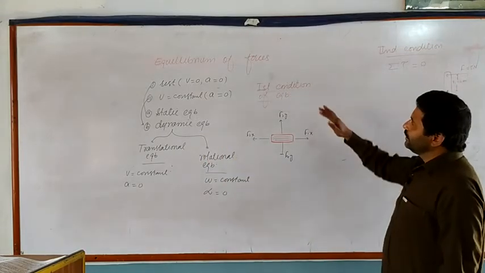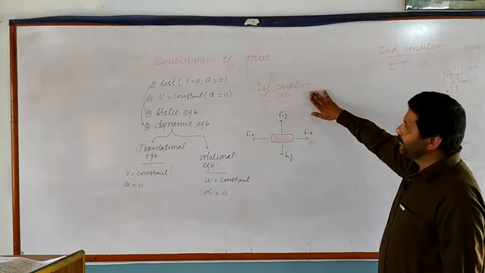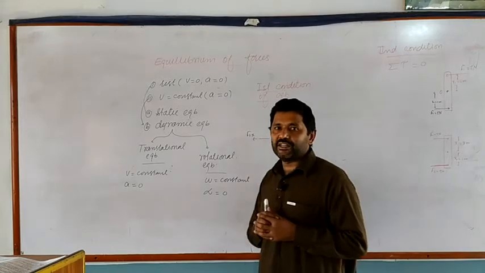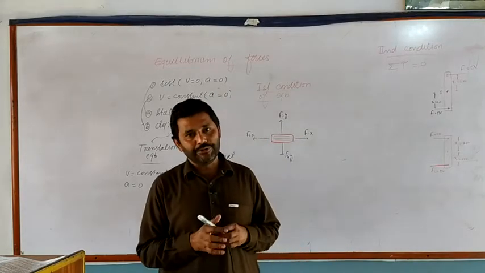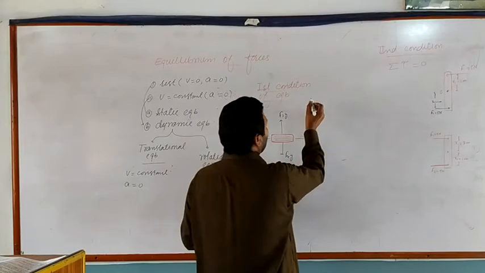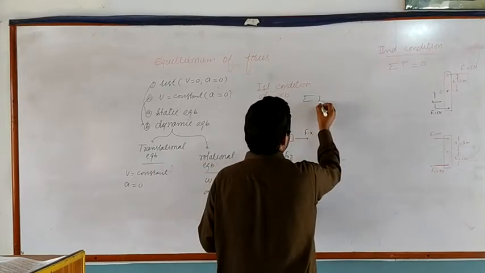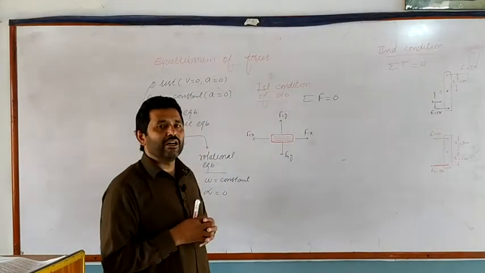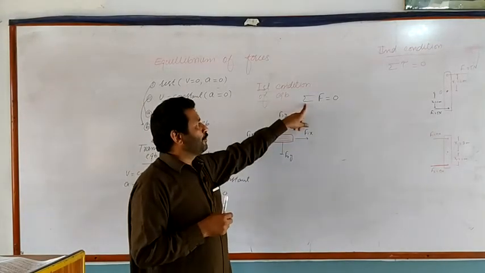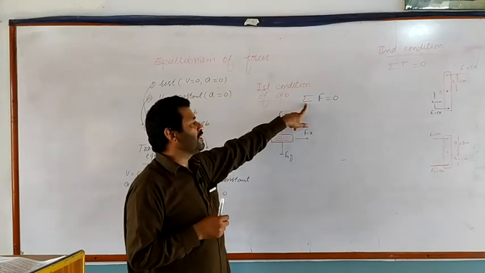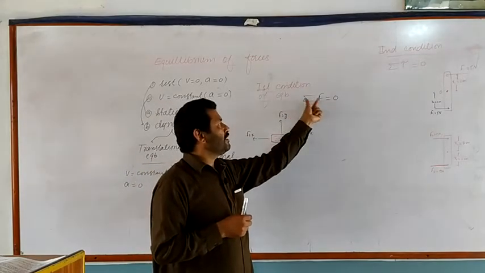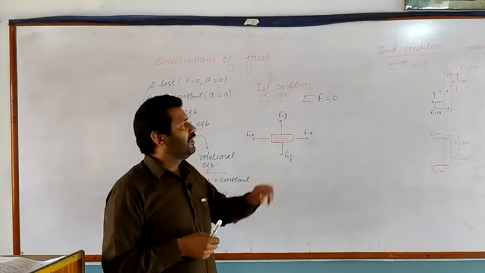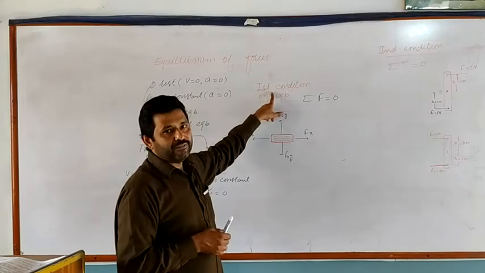Dear students, there are two conditions of equilibrium. Number one, the first condition of equilibrium: when a number of forces are acting on a body, if the sum of all the forces acting on the object is equal to 0, that is, sigma, the summation of forces, is equal to 0, the object will be in the state of equilibrium. This is named the first condition of equilibrium.